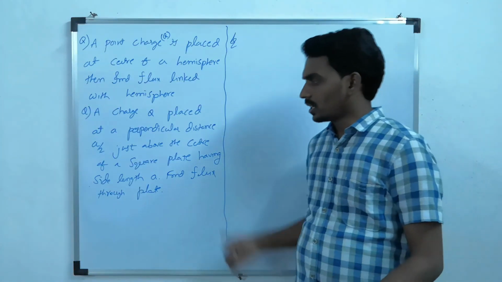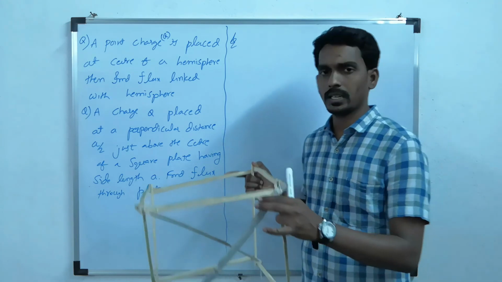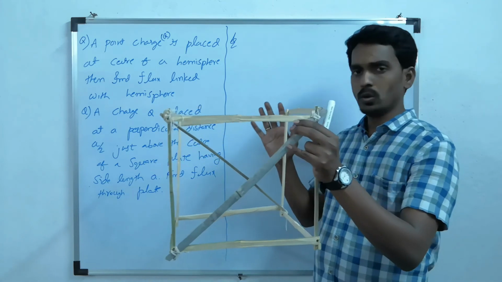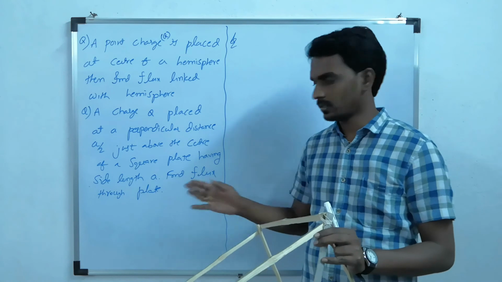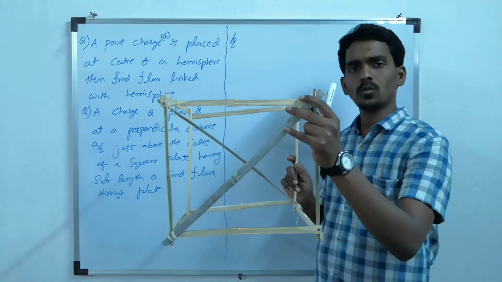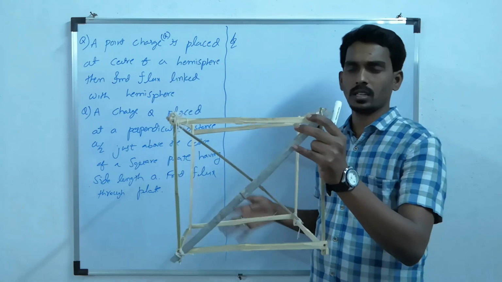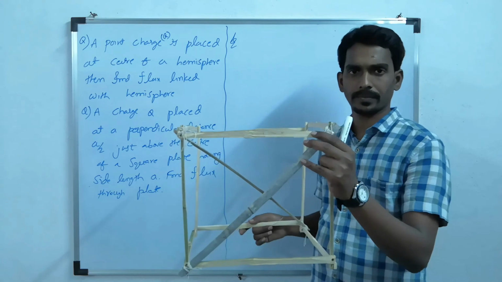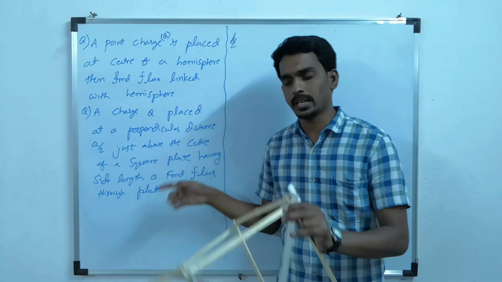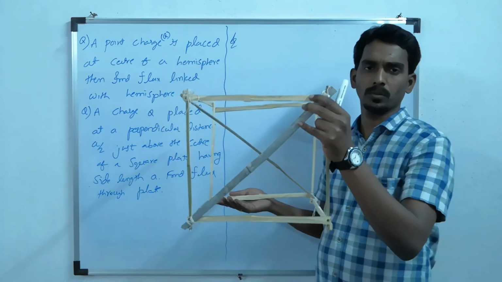If we consider the second question, consider a cube whose side length is A, same as the side length of the square. How many squares are there? There are a total of 6 square faces. Now imagine whatever square plate they are telling is the bottom of the cube.